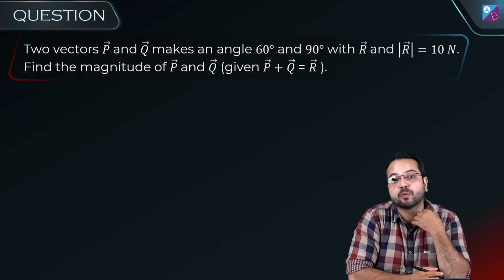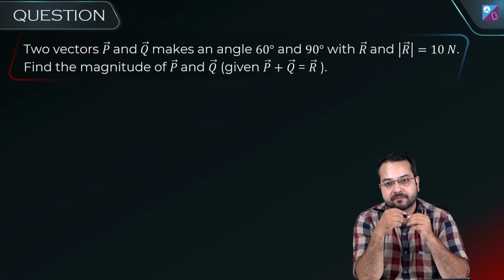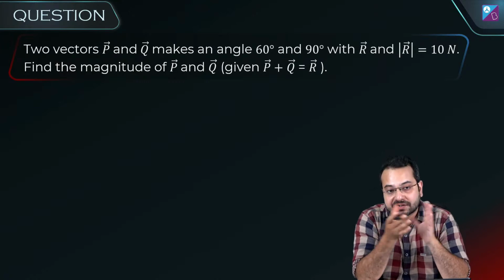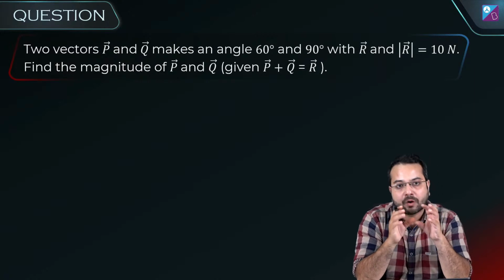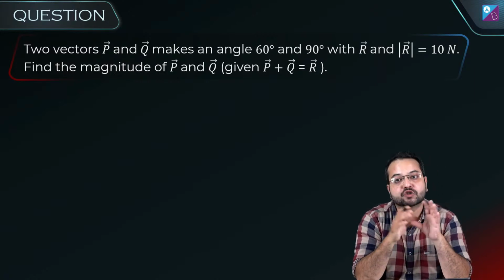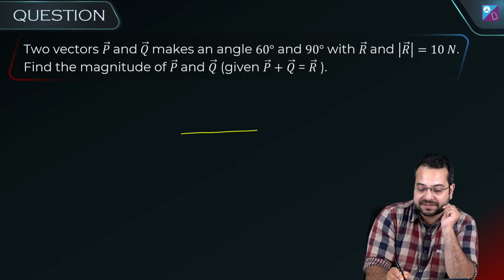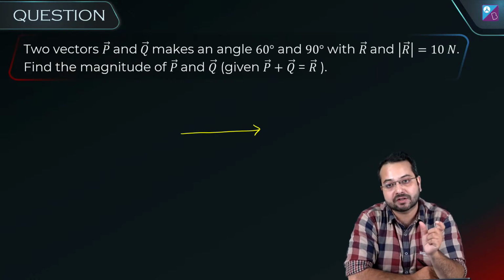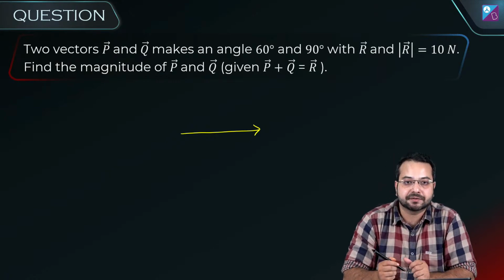Chirag is saying, sir, I don't know what is the magnitude. Magnitude of a vector. Okay, how do we represent a vector? Vector has some number associated with it. Let's say we are talking about velocity. So velocity can be 10 meter per second, 20 meter per second, 100 meter per second. That quantity which is associated with that vector is called its magnitude. How large is it? Clear, Chirag? And how do we represent it? We represent a vector with an arrow. So the length of the arrow, or the length of the vector, represents the magnitude of that vector. Clear?